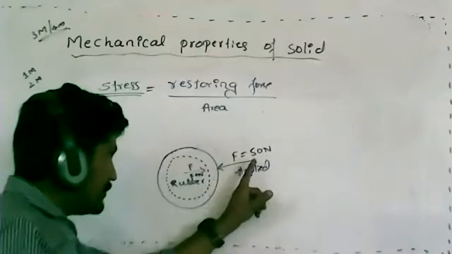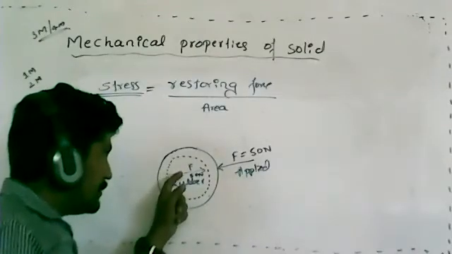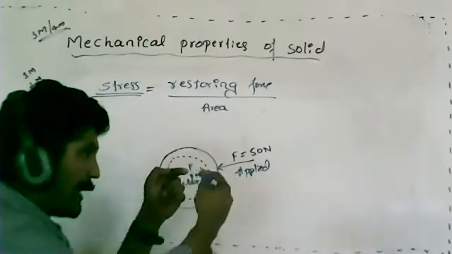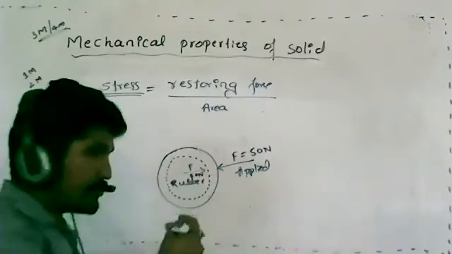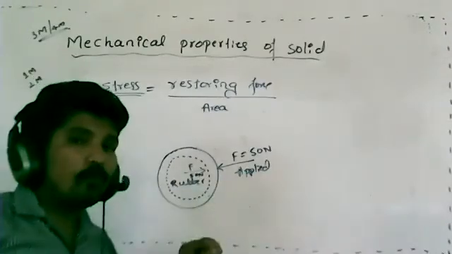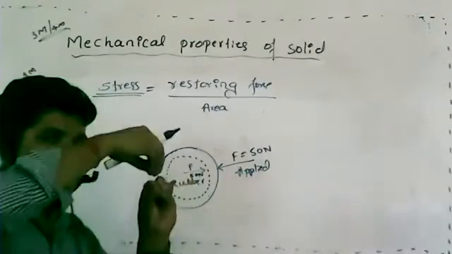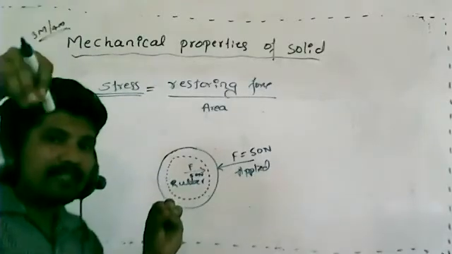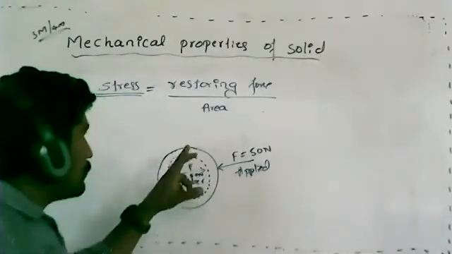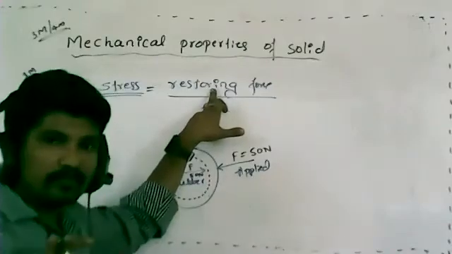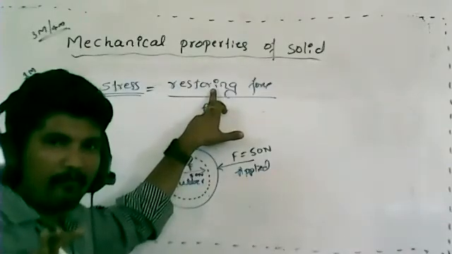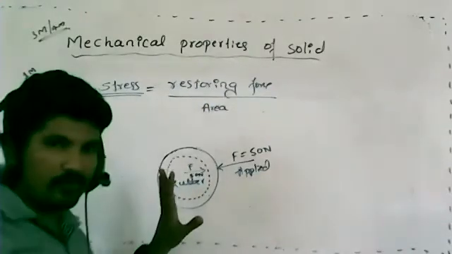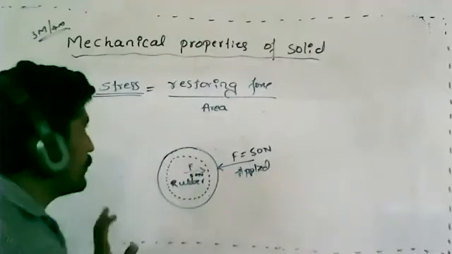In this case, the applied force as well as the internal force are both equal in magnitude but opposite in direction. But the force which is responsible for taking that particular body to its original position, that force itself is called what? A restoring force. Why? Because this is stored inside the body only.